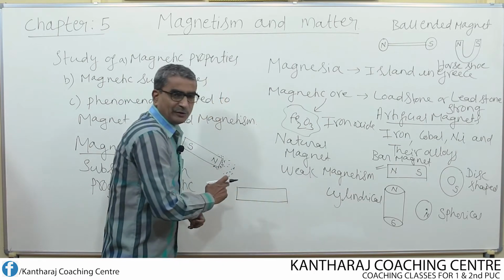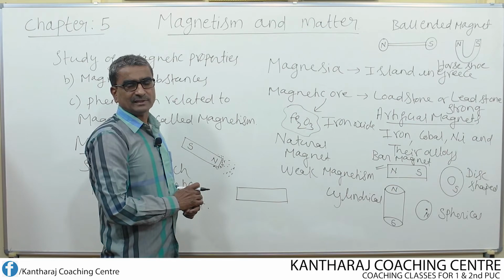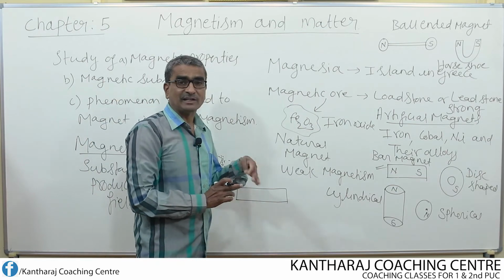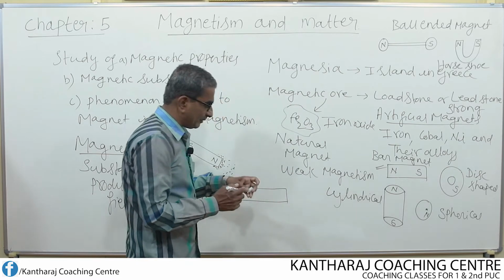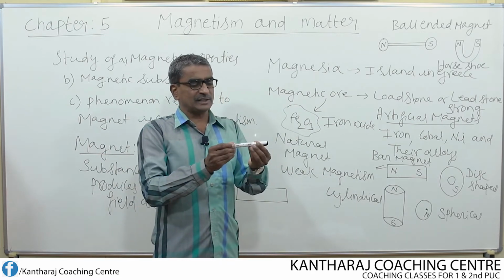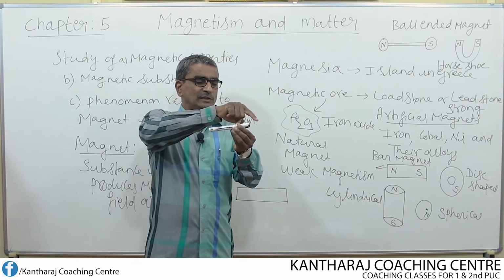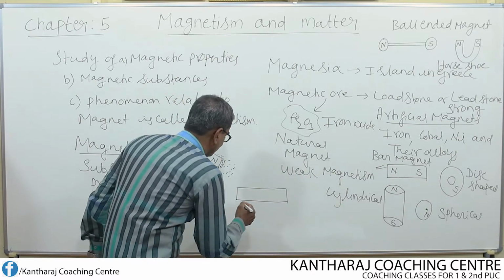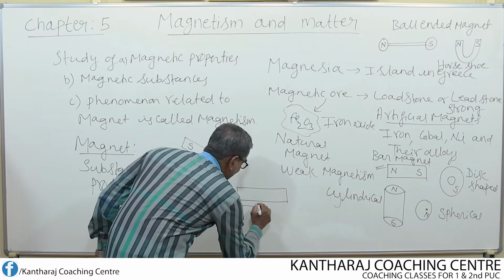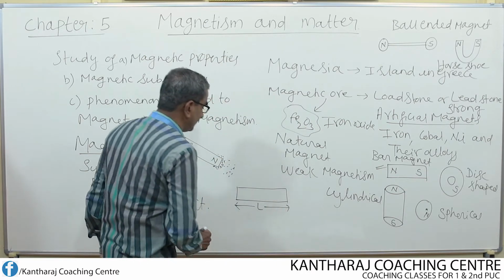End to end, if I measure the distance, that is nothing but the geometrical length of a magnet, from one end of the magnet to another end. For example, if I consider this as a magnet, and I measure the length from this end to this end, that is nothing but the geometrical length. I call this L.